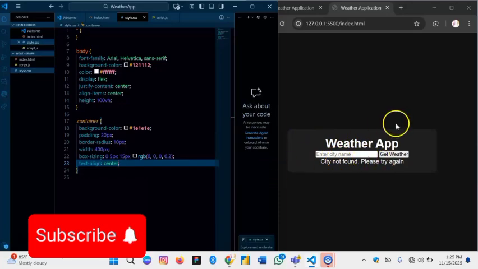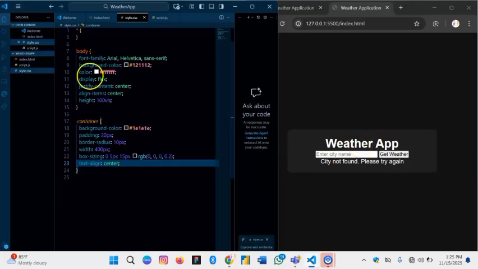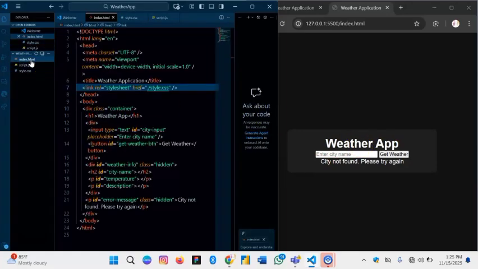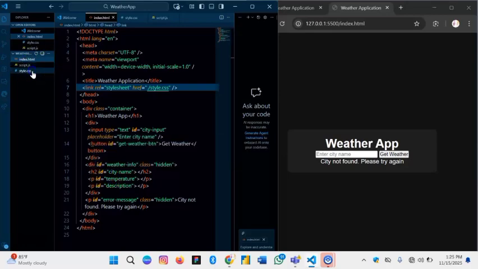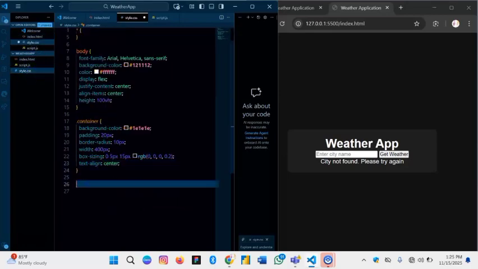So the next thing we want to do is to pick our H1. Let's see what place we used H1. Okay, I think H2 is used here. It's a smart move, so I'm going to start with our H1. Because it's just a tag name, we don't need to add the query selector.